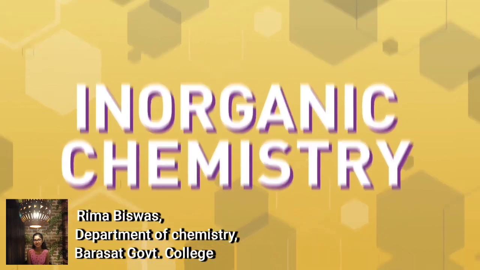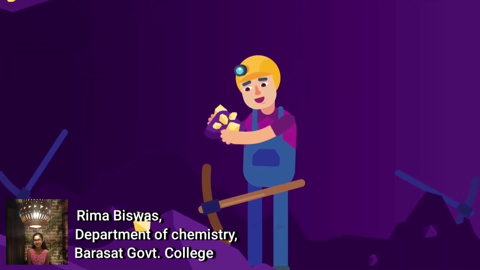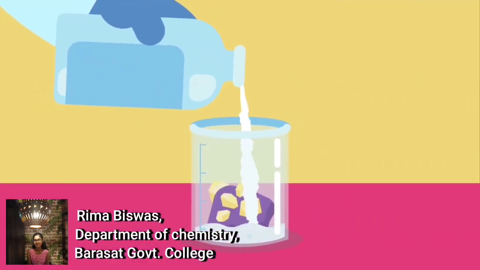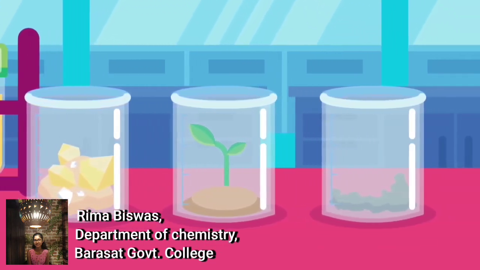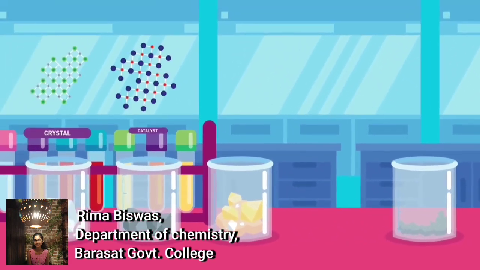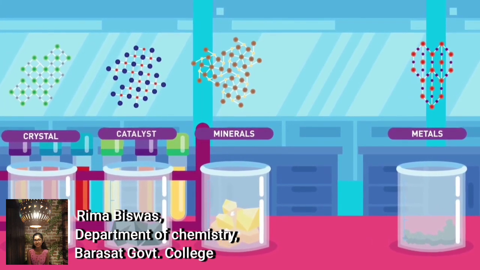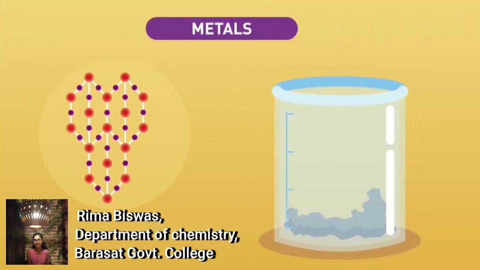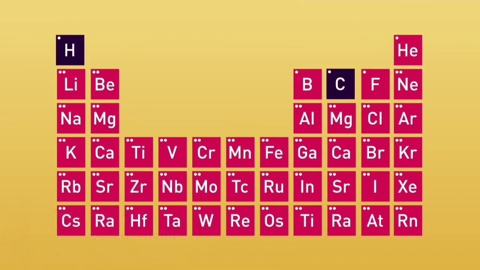Inorganic chemistry. Would you like to know how the earth forms gold? This is what inorganic chemistry does. Inorganic chemistry deals with the elements and compounds other than carbon or hydrocarbons. It covers all materials that are not organic and are termed non-living substances. These are compounds that do not contain a carbon-hydrogen bond. Compounds studied by inorganic chemists include crystal structures, minerals, metals, catalysts, and most elements on the periodic table.